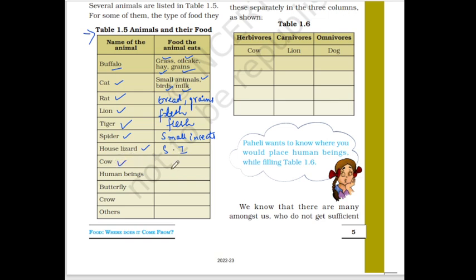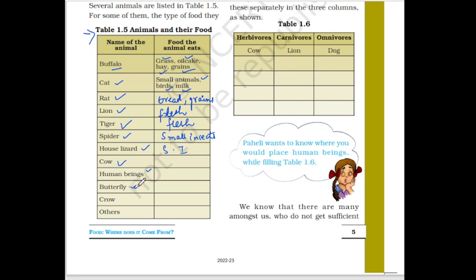Cow. What does a cow consume? They consume grass, leaves, and mustard, right? Then come human beings. We know human beings consume both vegetarian as well as non-vegetarian food, which means we can eat rice, chapatis, idli, dosa, sambar, vada pav, chicken, eggs, meat, etc.